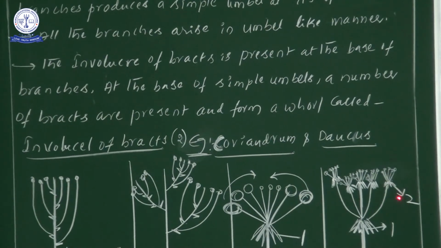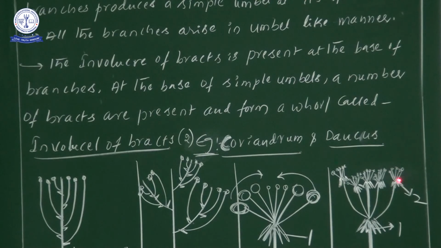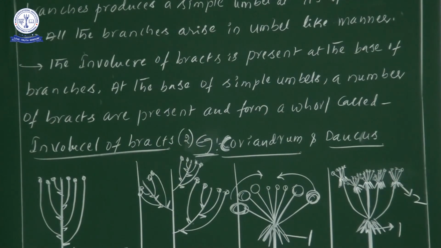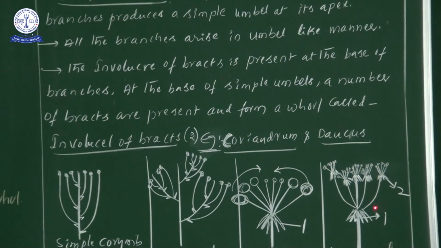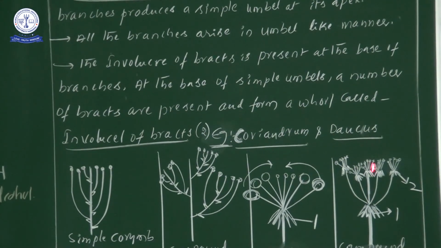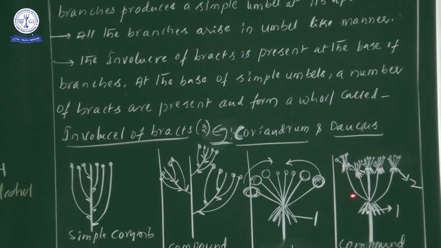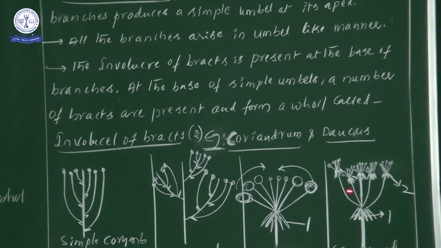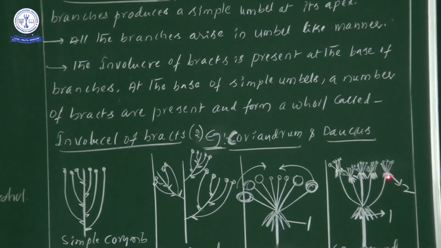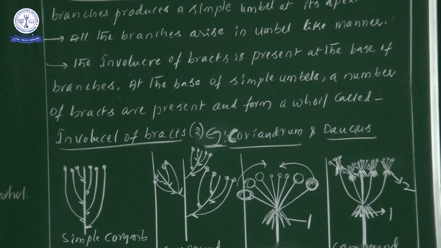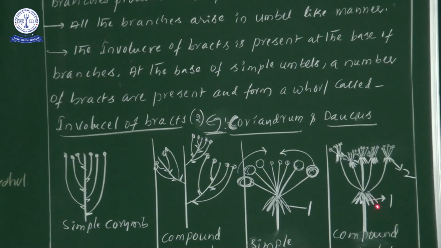Now at the apex of these branches, again we are observing a cluster of flowers. Each and every branch resembles a simple umbel. The group of branches, and at the terminal position of these branches, again we are observing a simple umbel. This point is important.